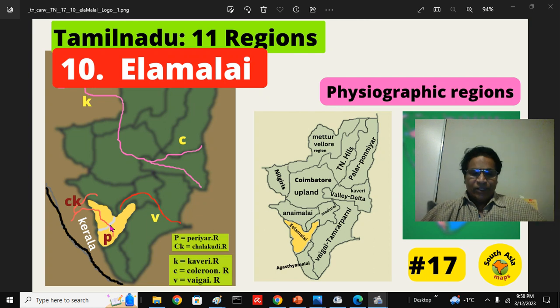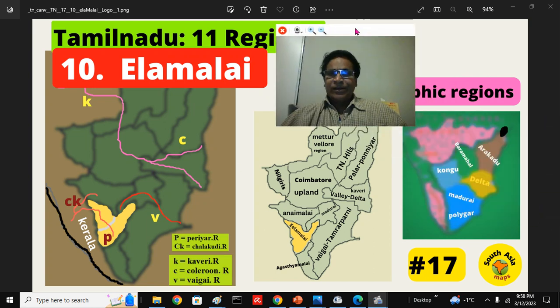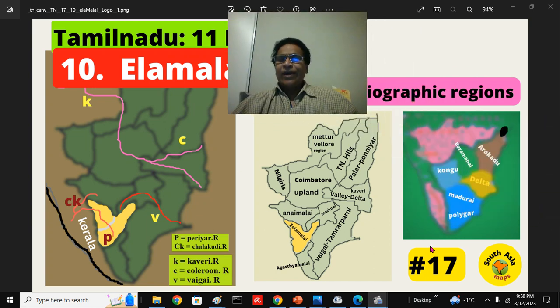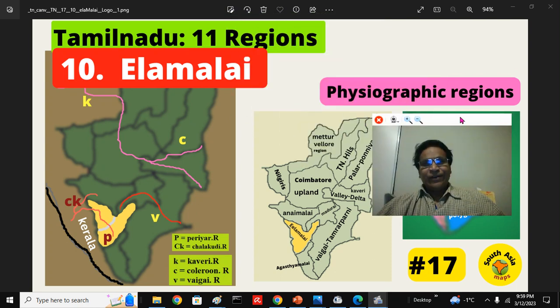Then we have historical maps, historical regions and Janapadas. Here I have given the historical map of Tamil Nadu, with historical zones: Arakadu region, Chennapatna, Madras region, Baramahal region, the Kaveri Delta region, the Kongu region, the southern region, the Vaigai region, Poligar region and Palankar region. Then we have the geographic, physiographic regions.